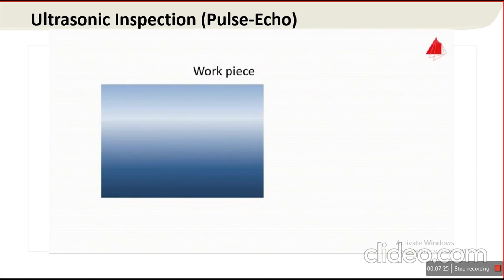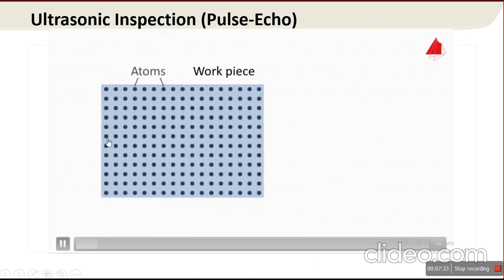So the basic principle behind ultrasonic inspection is propagation and reflection of sound waves. Suppose this is a workpiece and it has a particular arrangement of atoms within the material.